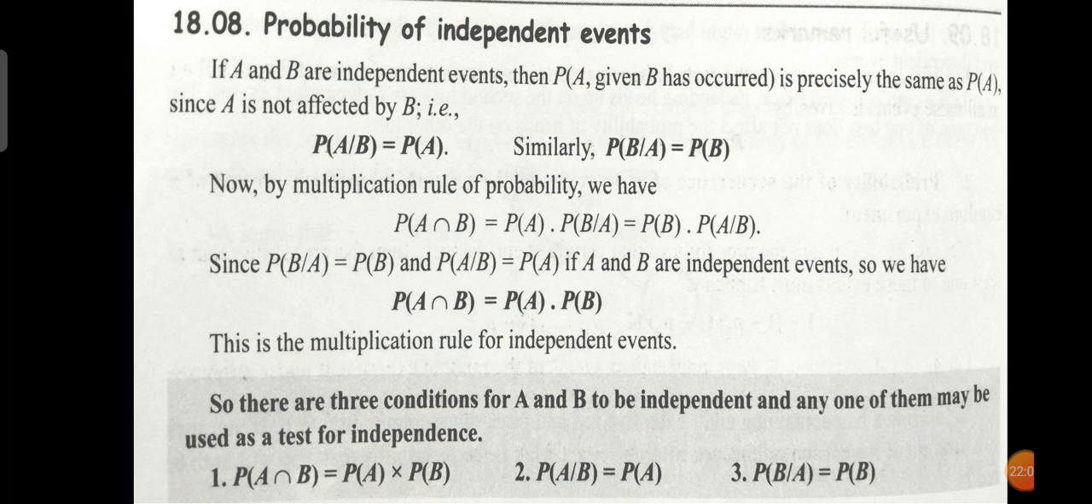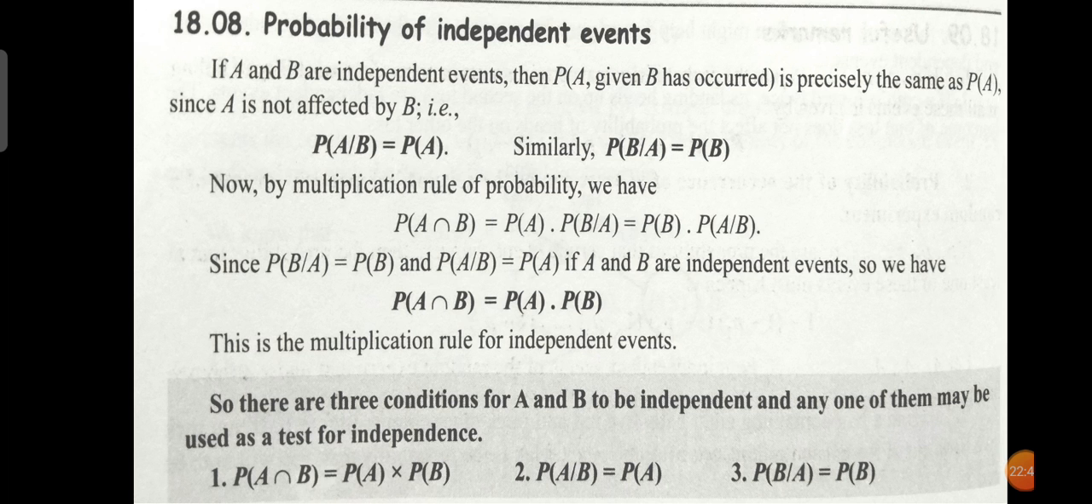So there are 3 conditions for A and B to be independent, and any one of them may be used as a test of independence. What are they? P of A intersection B is P of A into P of B, and P of A given B is P of A, and P of B given A is P of B. Okay, these are the 3 conditions. If you have to check whether the events are independent or not, you have to check these 3 probabilities.